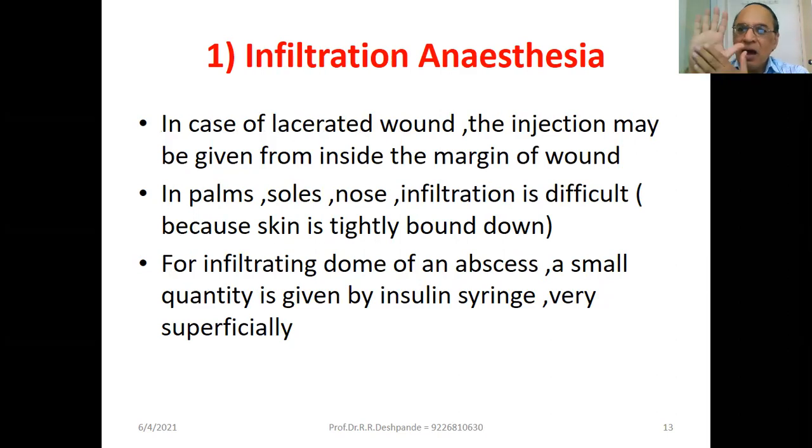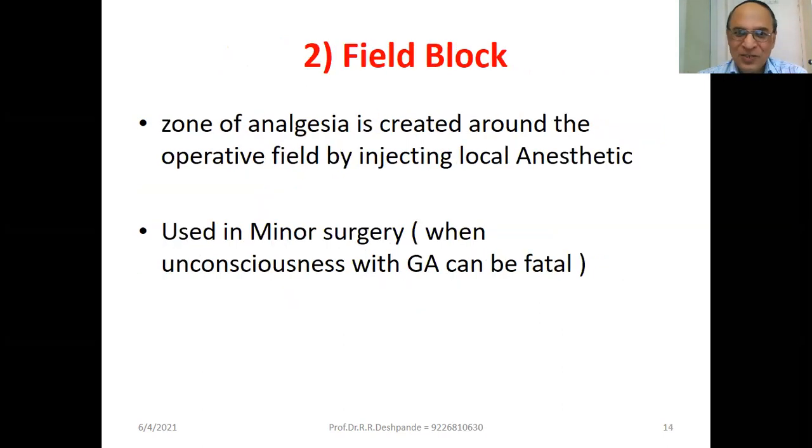In palm, soles, nose, infiltration is very difficult. Why? Because skin is tight over here. So it's very difficult for infiltration anesthesia. For infiltrating dome of an abscess, a small quantity is given by insulin syringe very superficially. For infiltration anesthesia, insulin syringe is used. Remember, for abscess. Next, second, local anesthesia, field block. Zone of the analgesia is created around the operative field by injecting local anesthetic.